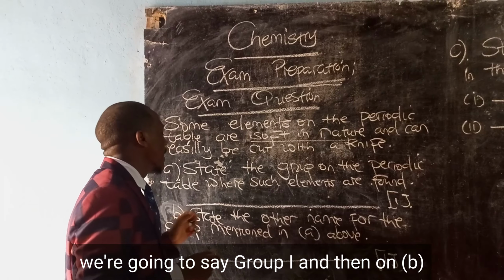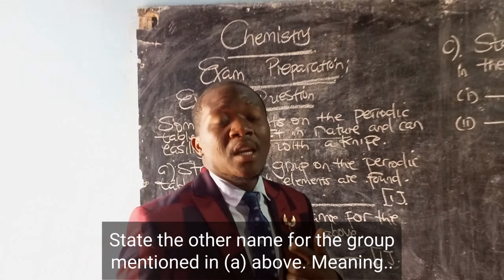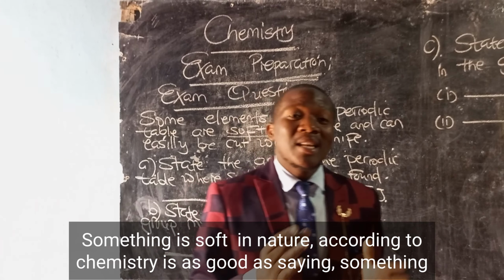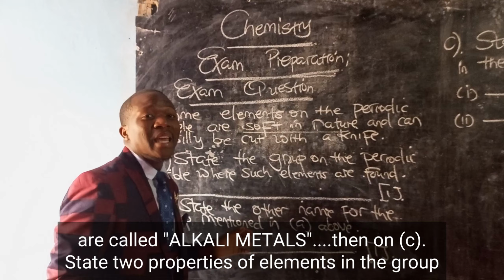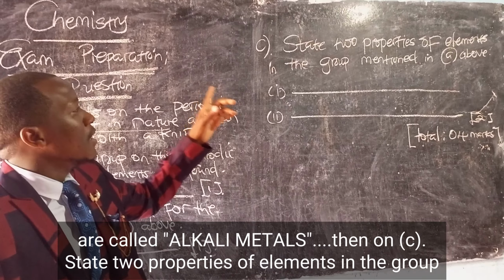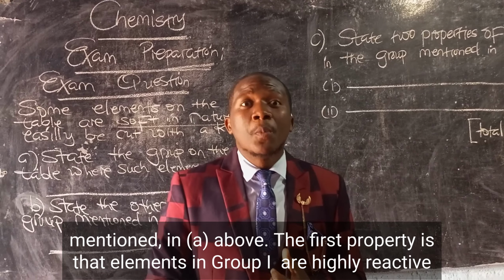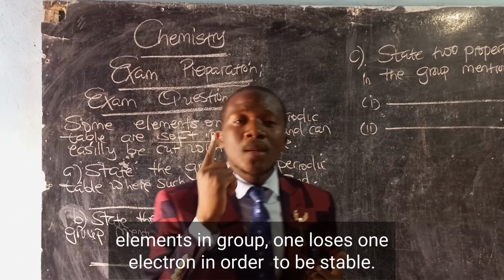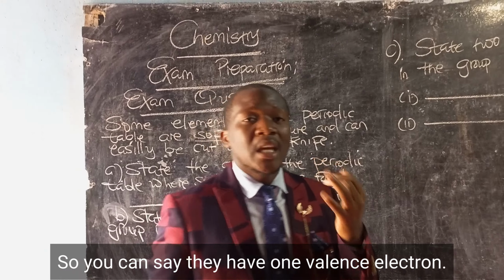And then on B, state the other name for the group mentioned in A above. Meaning something is soft in nature, according to chemistry, is as good as saying something is alkaline in nature. Group 1 elements, henceforth, are called alkali metals. Then, on C, state 2 properties of elements in the group mentioned in A above. The first property is that elements in group 1 are highly reactive. Elements in group 1 lose 1 electron in order to be stable. So you can say they have 1 valence electron.